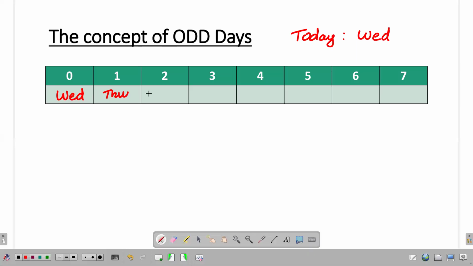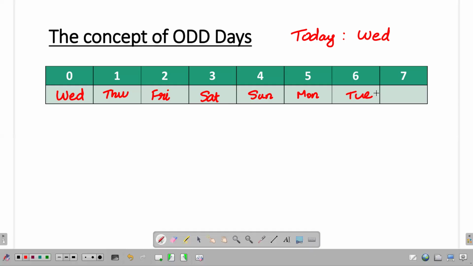What about 2 days from today? Today is Wednesday. So 2 days from today, Wednesday plus 2, Thursday, Friday. So I am writing 2 days from today, it's Friday. Similarly, 3 days from today, it's Wednesday plus 3, Thursday, Friday, Saturday. Right? 4 days from today, it is Sunday. 5 days from today, in the similar logic, it's Monday. 6 days from today, it's Tuesday, right?